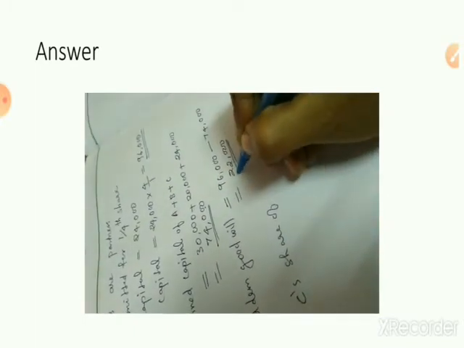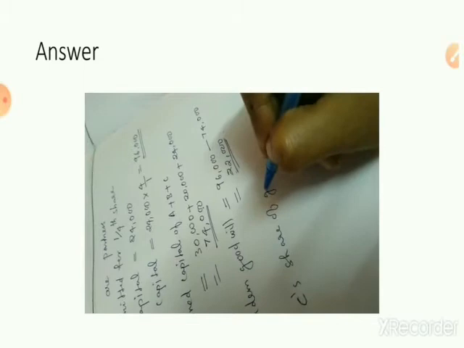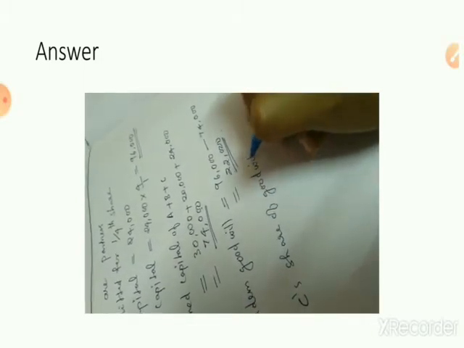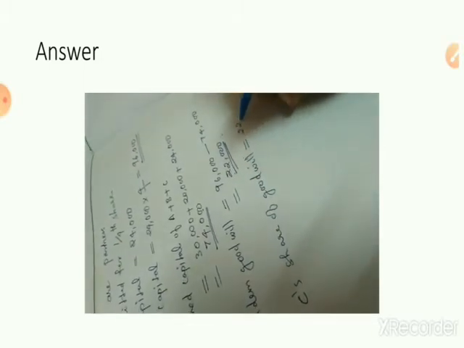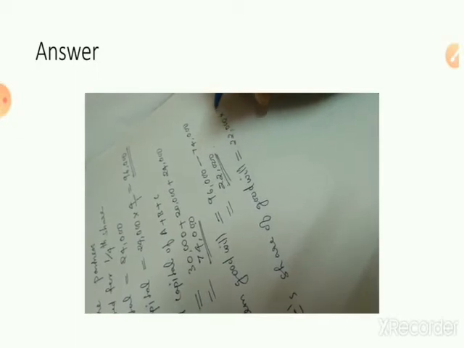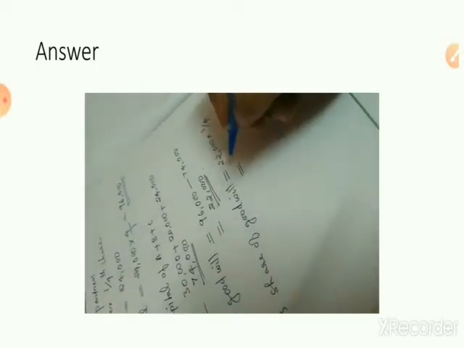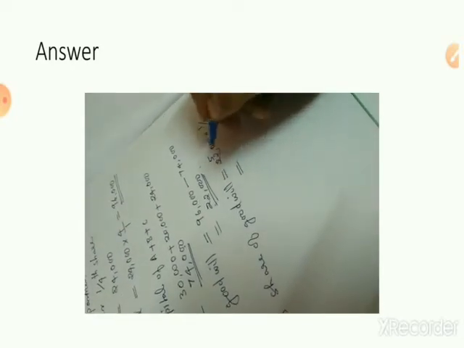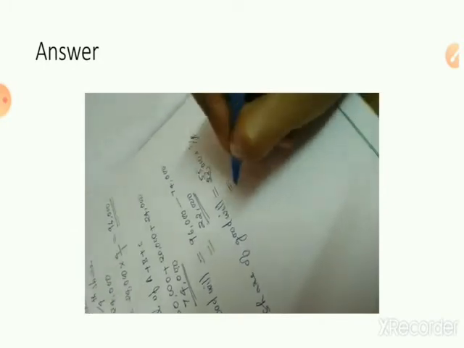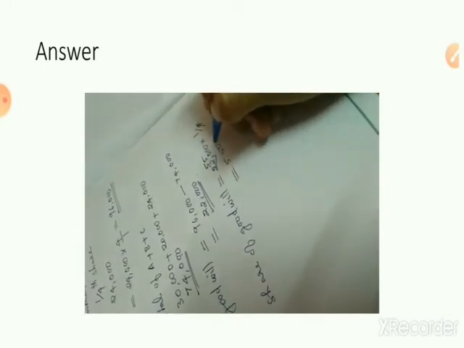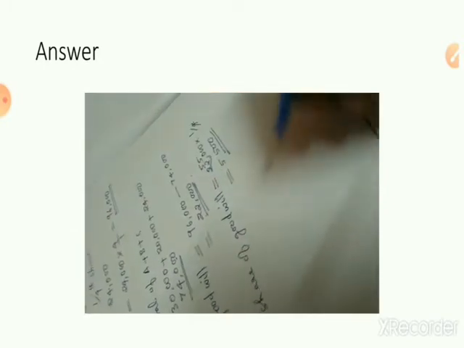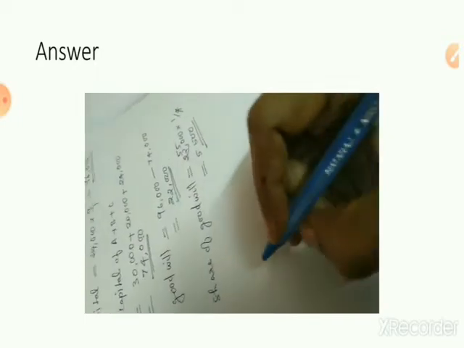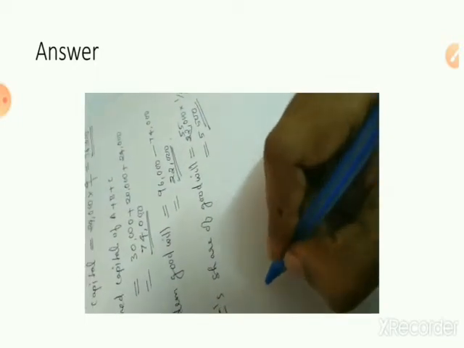This is what? Total goodwill. So C's share of goodwill is equal to 22,000 into his share, which is 1 by 4. So we'll calculate 22 by 5... So 5,500 is the share of goodwill of whom? C. Now we'll pass the journal entry.